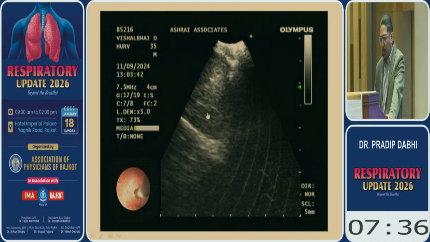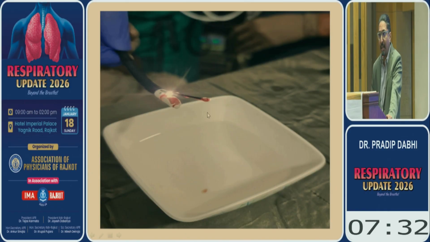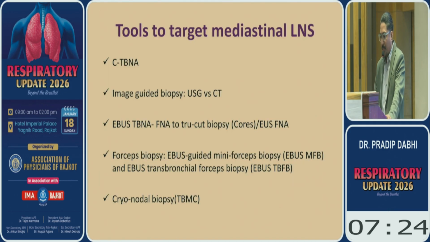Why it is important, we'll see in the next lecture. So this is the cryo chunk. You can see the tissue is big. With the FNA, you can take just the core, but with the cryo, you can take a big tissue.